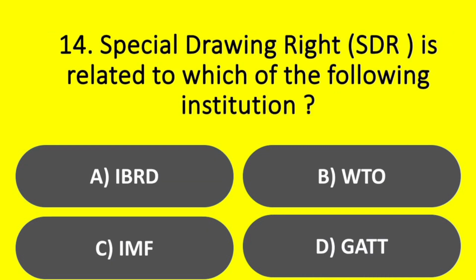Question. Special Drawing Right, SDR, is related to which of the following institutions? Options. A. IBRD. Option B. WTO. Option C. IMF. Option D. GATT. Answer. Option C. IMF.